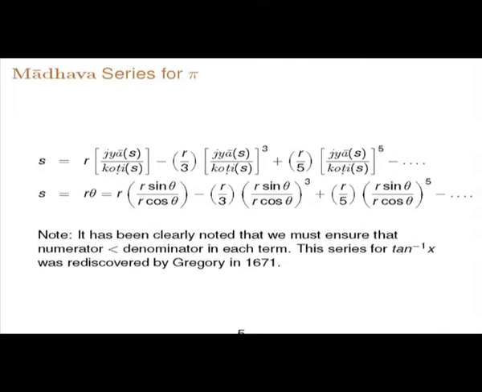So let us first see the result. So jya multiplied by koti, so jya is r sine, koti is r cosine, so the ratio is the tangent of the arc. So this series essentially is the what is called the tan inverse x series, or called the Gregory's series today.